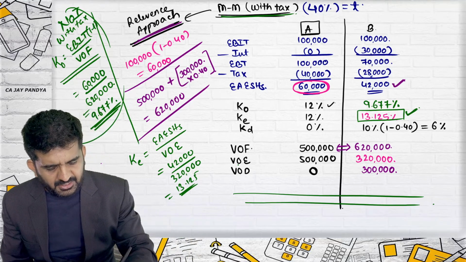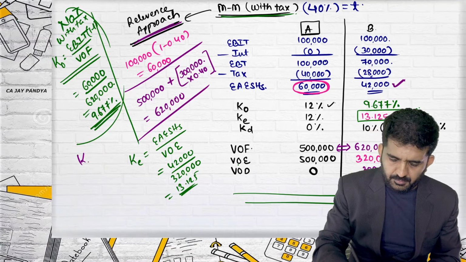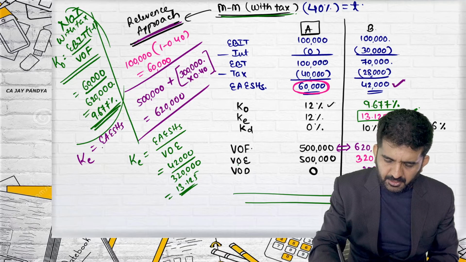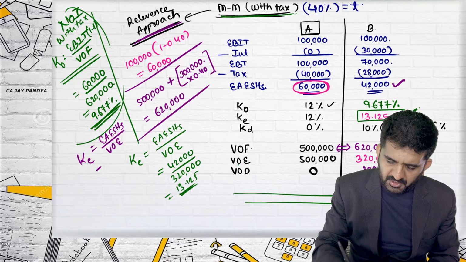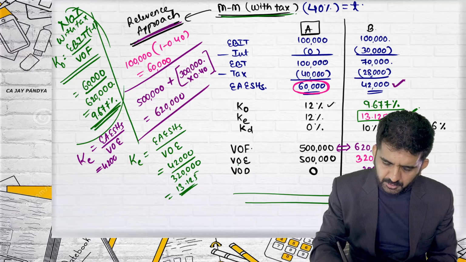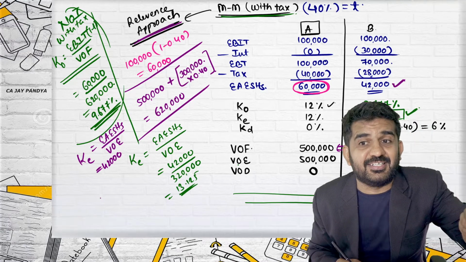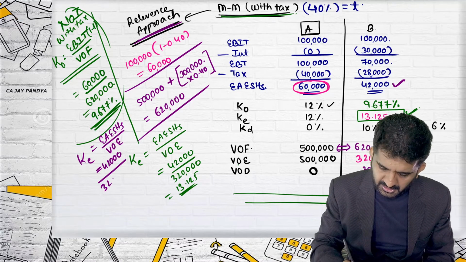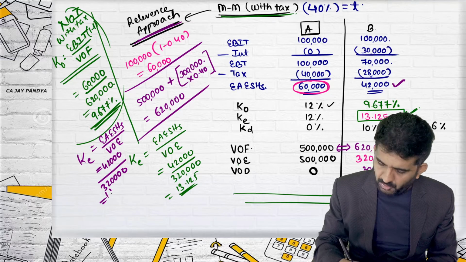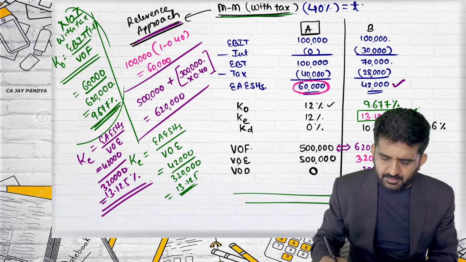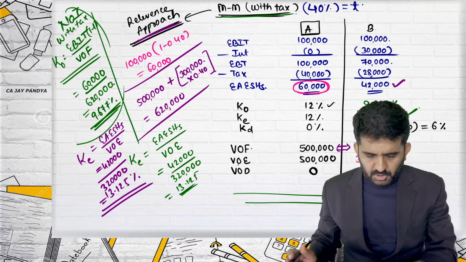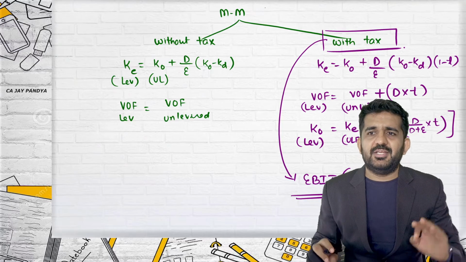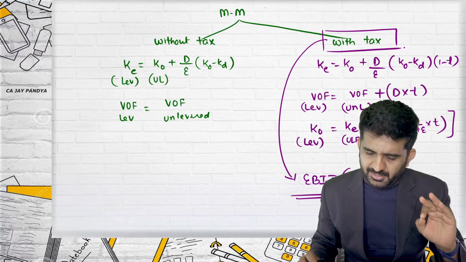Say I am finding out KE by the net operating income approach: earnings available to equity shareholders divided by value of equity. What are earnings available to equity shareholders? 42,000. Now your tax is already deducted, so you don't need to deduct it once again. Divided by value of equity, 3,20,000. This will also be 13.125%. So these are two charts. If you understand, you are halfway through with the Modigliani-Miller approach.